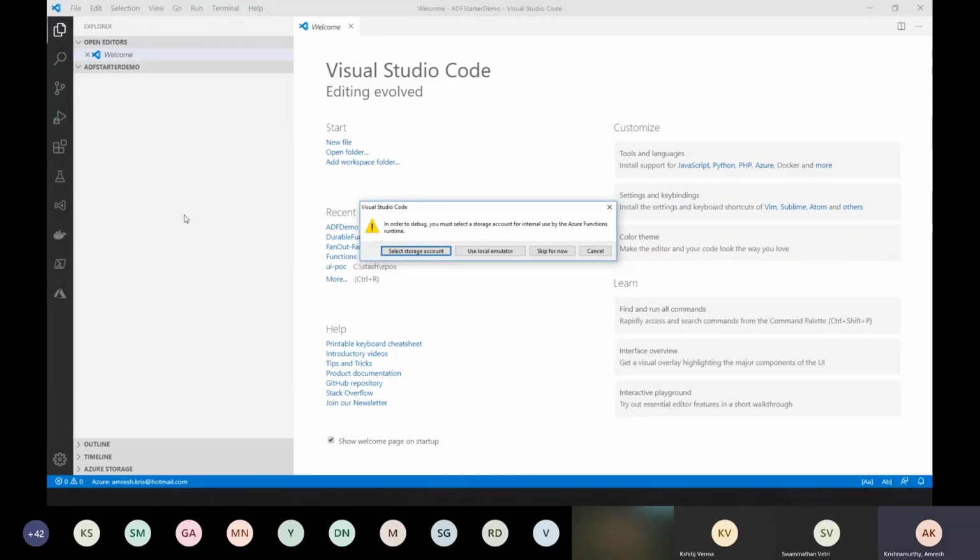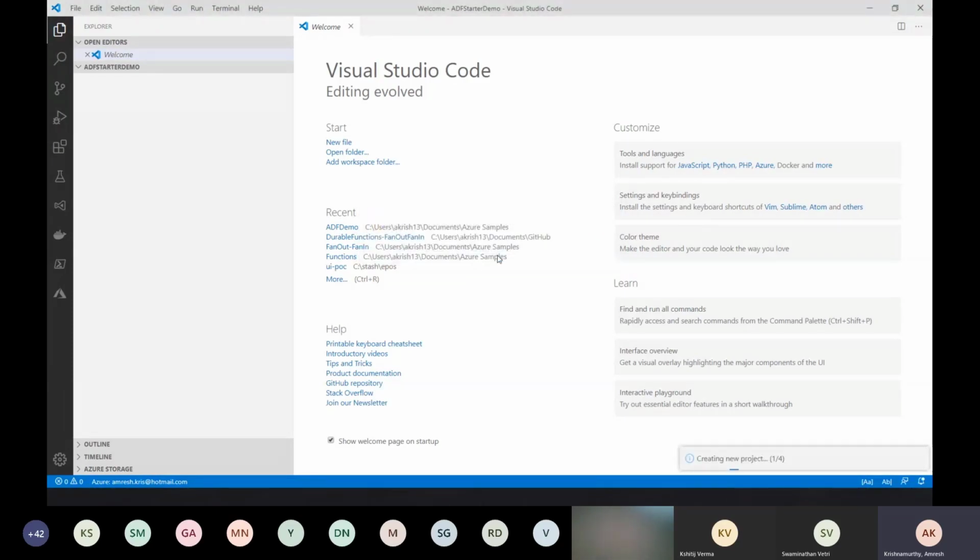So this is a dialog that you get, right? In order to debug, you must select a storage account for internal use. We need a storage account because by default this durable function needs it to maintain the state. So I'm going to say use local emulator, since I have already installed it and I'm already running it.